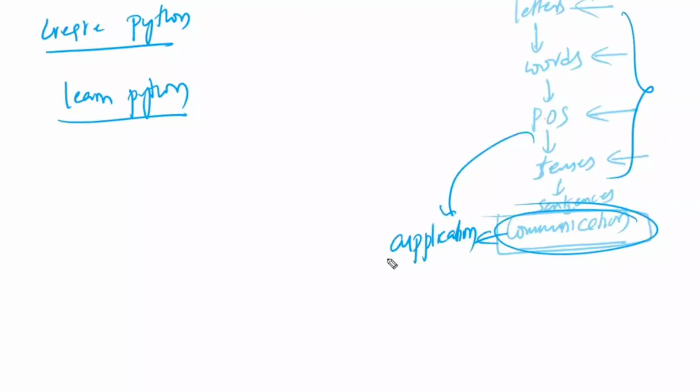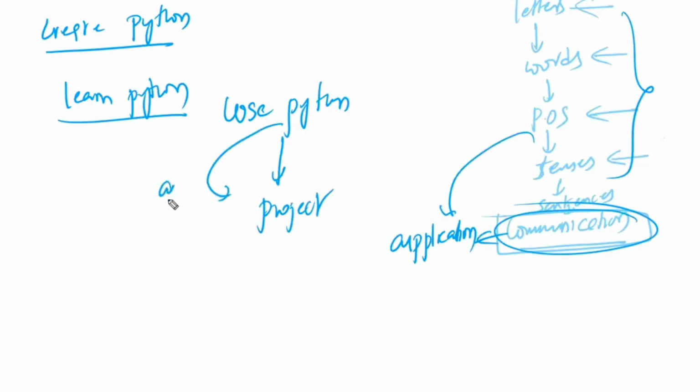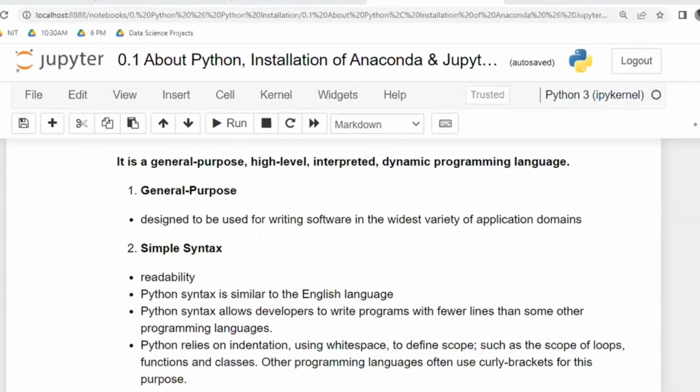We are not going to create Python. We are going to use Python, and using Python, we are going to develop projects. Using Python and developing projects is called application. It is not called creation. So here we are just going to learn.